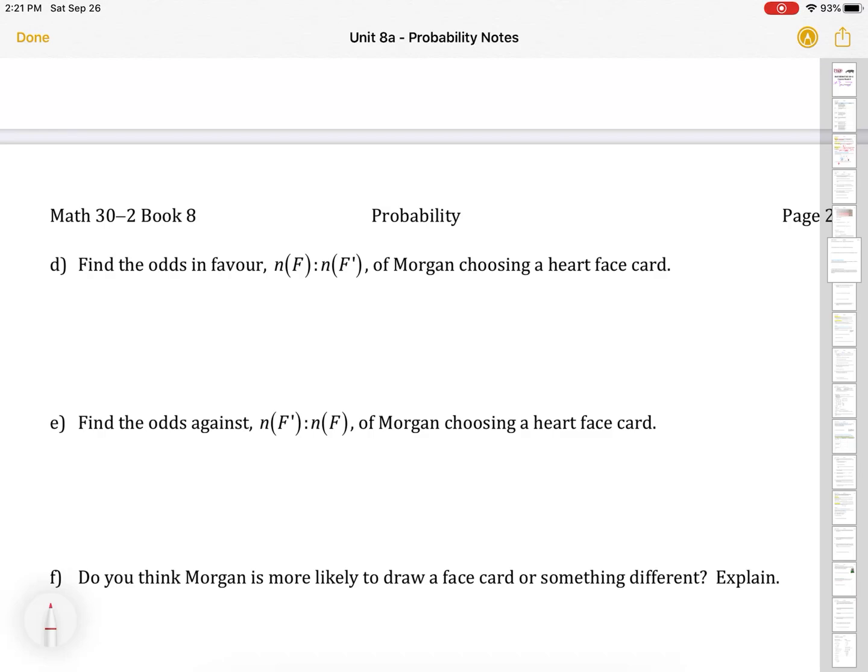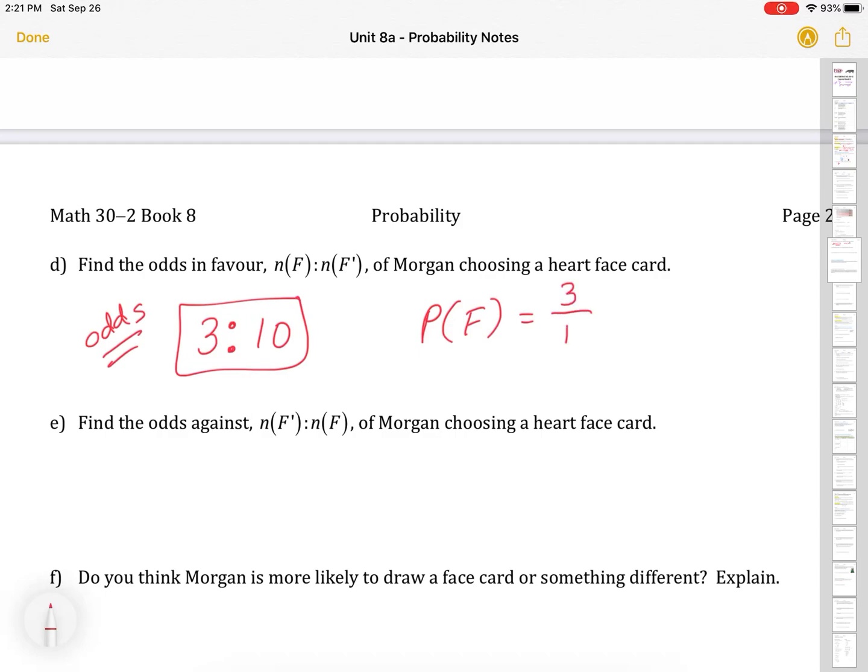Now, we've got those listed out. Let's answer some questions. Find the odds in favor, so the number of face cards to the number of non-face cards, of Morgan choosing a heart face card. So there are 3 face cards and there are 10 non-face cards. So this is our odds.